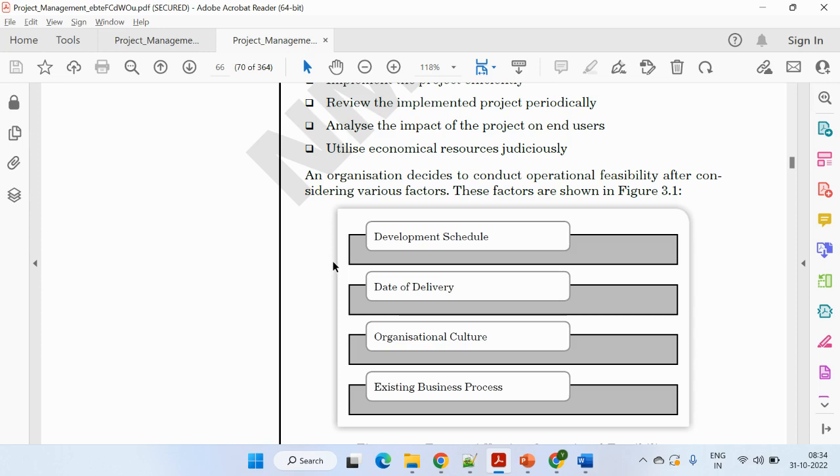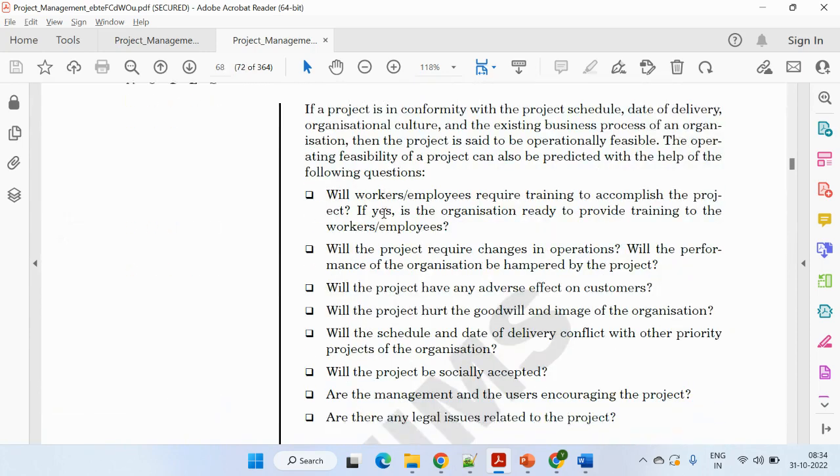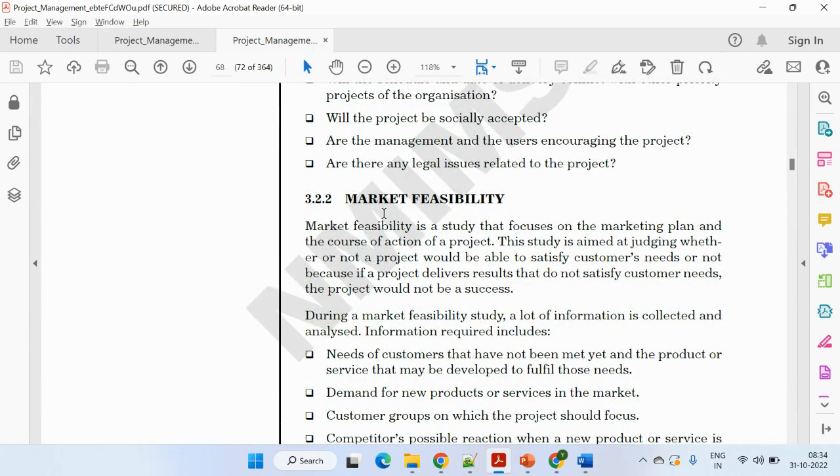So there are n number of things which need to be considered in the operational part. So we need to check the operational feasibility. Then next comes the different feasibility studies. The second is the market feasibility. So we need to think about the marketing plan.